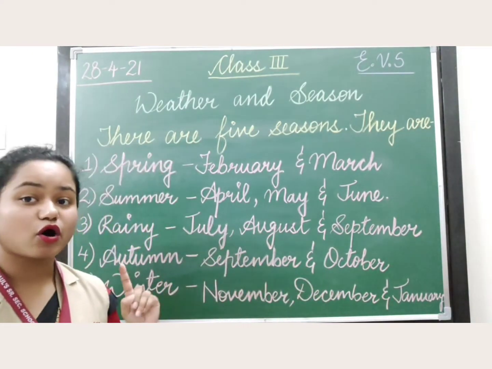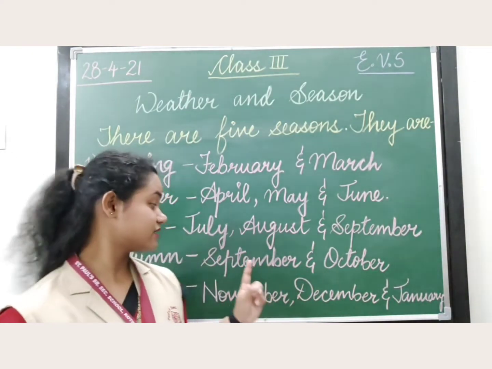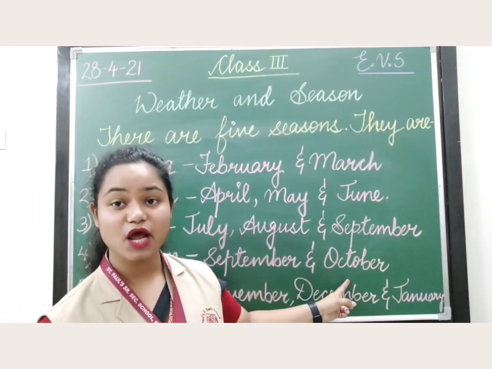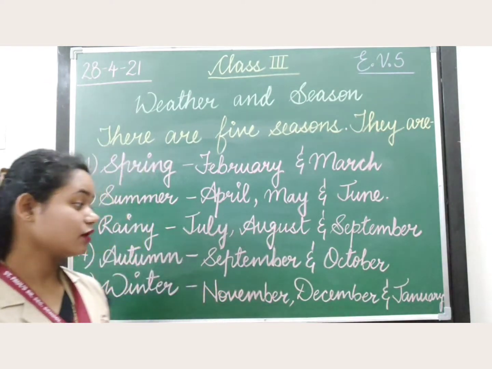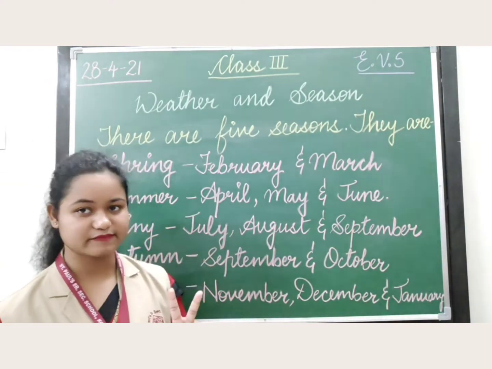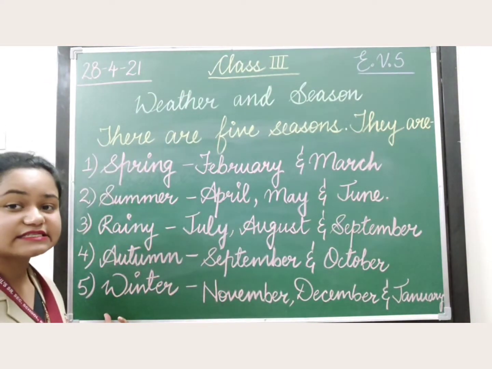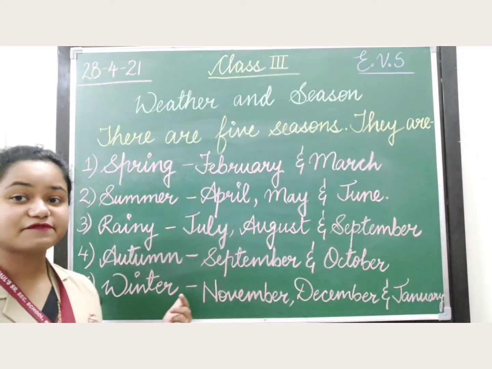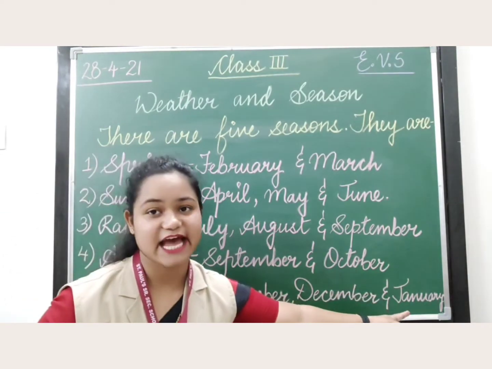So autumn season starts from September and ends in October. For 2 months we have autumn season. Then the last season is winter season. Winter season is from November till January.